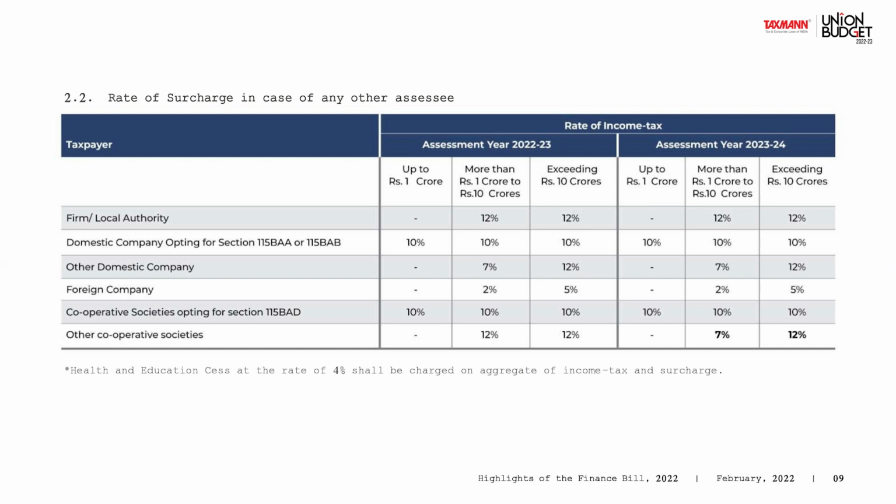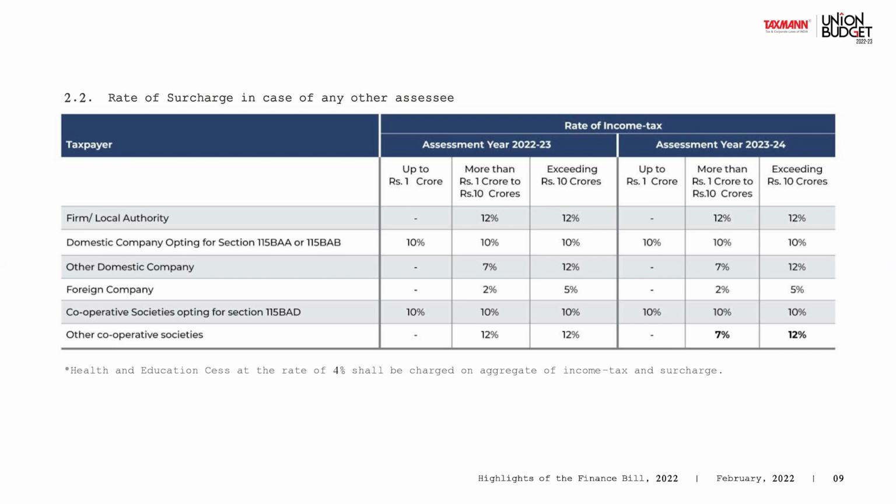Foreign companies having a flat rate of 40% have to pay a surcharge of 2% if the income is more than 1 crore but up to 10 crore. And if their income is more than 10 crore, the surcharge is 5%. Cooperative societies opting for a special regime or the alternate tax regime under section 115BAD are taxed at 22%, and the surcharge is 10% irrespective of the level of income.